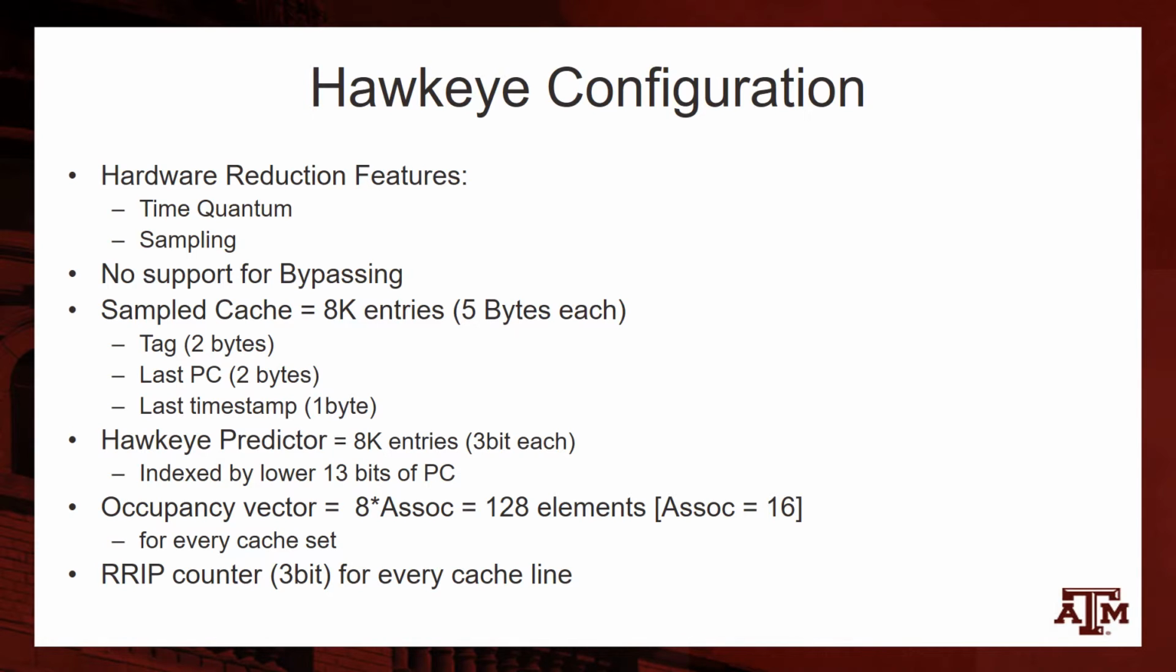We use 8K entries within the sampled cache. Each entry consists of a tag, which is 2 bytes, the last PC value, which is another 2 bytes, and the last timestamp value. The Hawkeye predictor also consists of 8K entries and was indexed by the lower 13 bits of the program counter. The occupancy vector had 128 elements in our implementation.